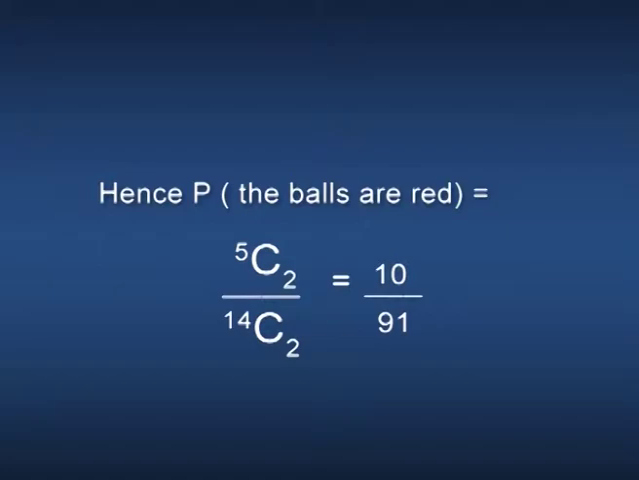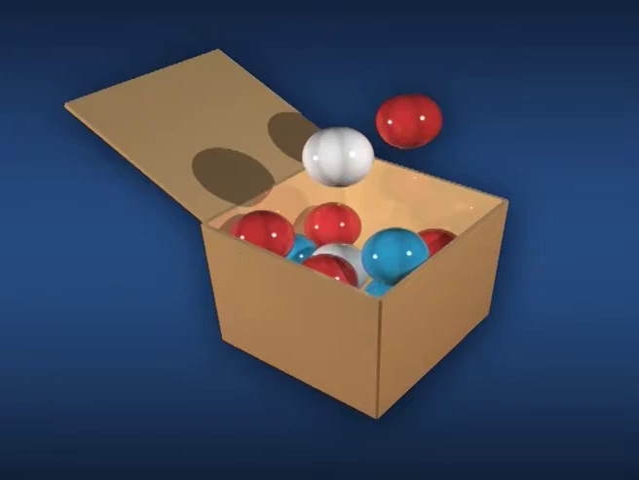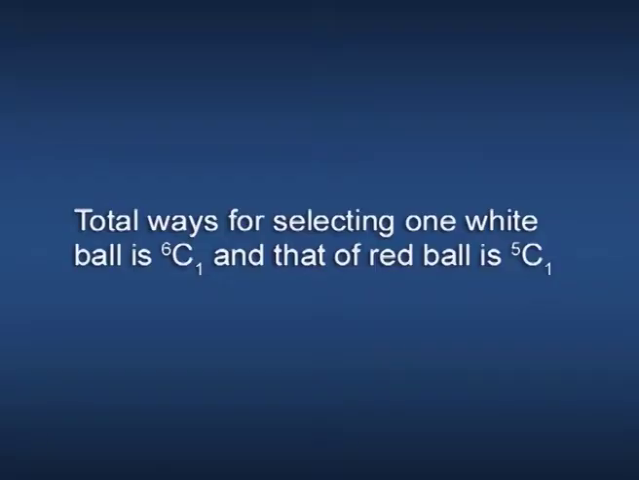Number 2, to get 1 white and 1 red balls, 1 ball should be selected from the given 6 white balls and the other ball from the 5 red balls. Total ways for selecting 1 white ball is 6 C1 and that of red ball is 5 C1. If first job can be performed in n1 ways, second job in n2 ways, etc., the rth job in nr ways, then the entire r jobs can be performed simultaneously in n1 into n2 into etc.